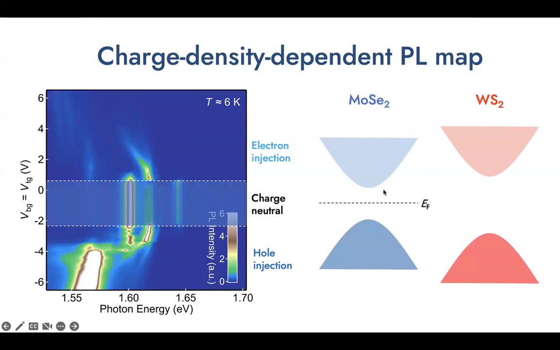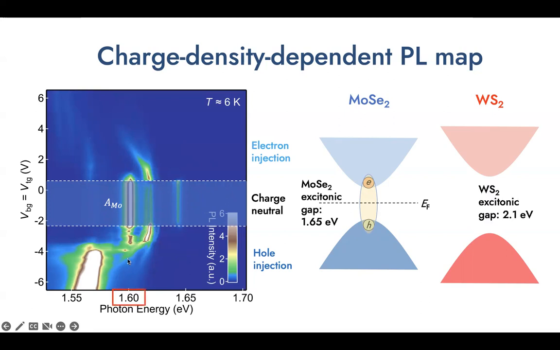In the charge neutral regime, the Fermi level lies midway between the conduction band minimum and the valence band maximum of the materials. And then the electron and hole injected into the system will bond together to form an exciton. The recombination of the exciton results in the luminescence peak, as we observed in the PL map.